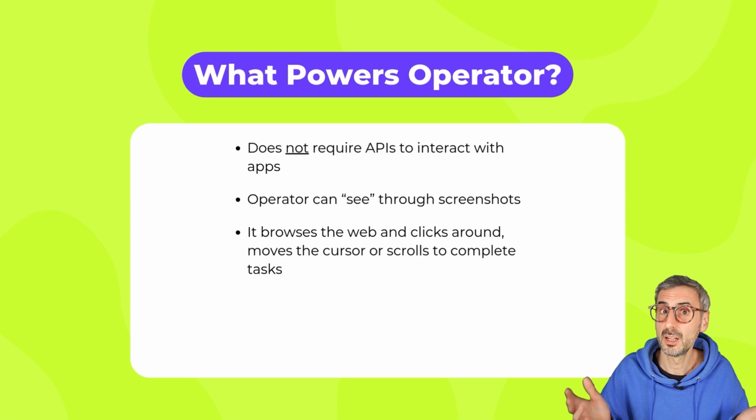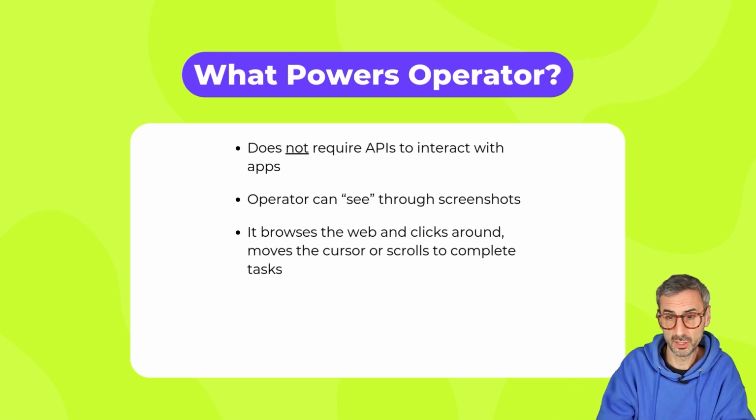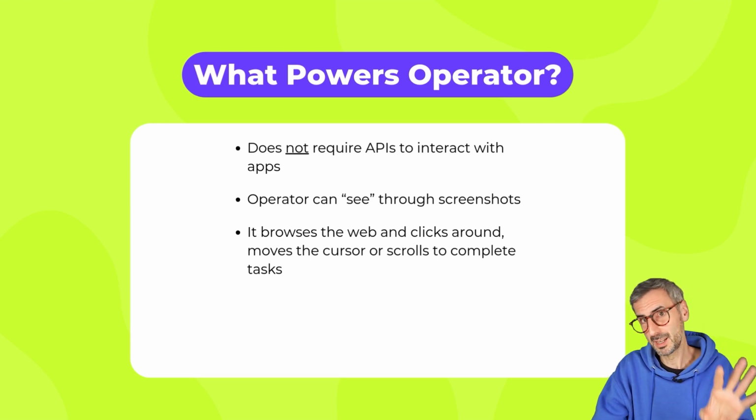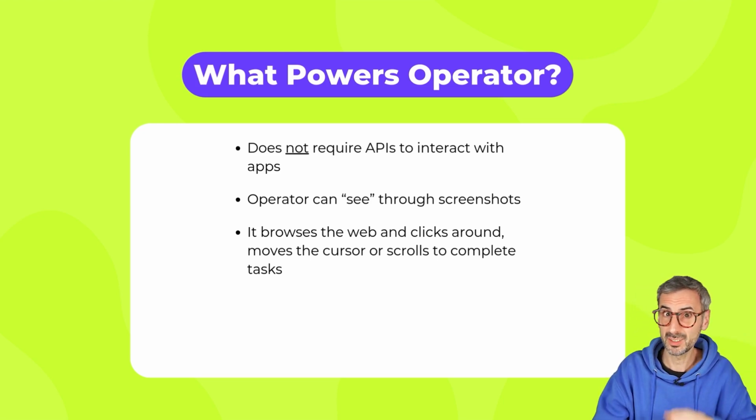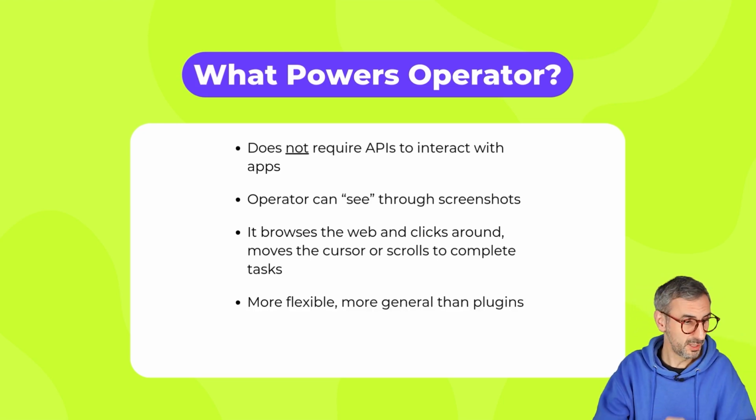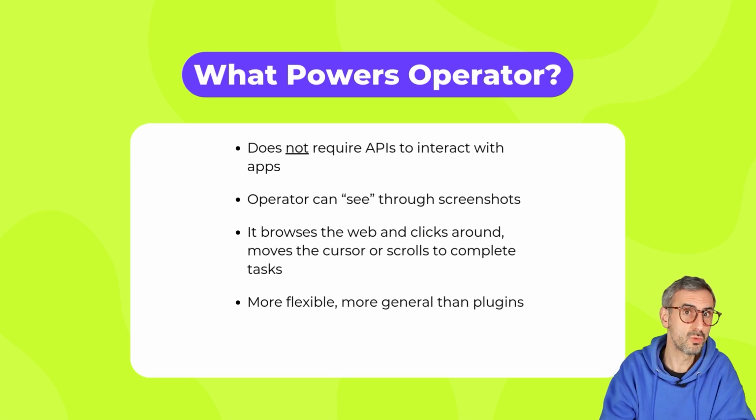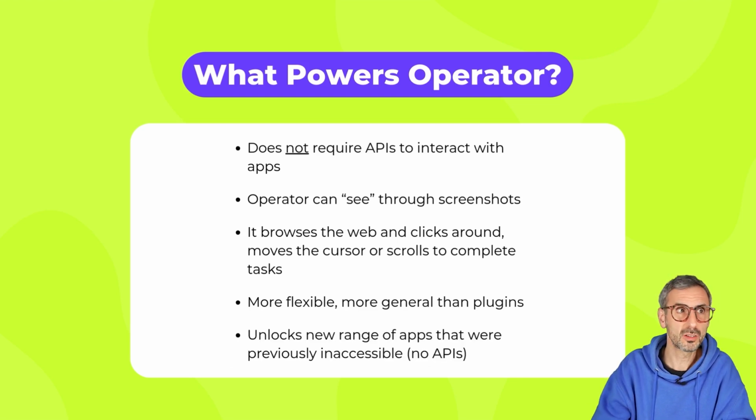So no API needed. Instead, it just uses a web browser and performs actions just like a human would do, being guided by these screenshots it's constantly taking. So this obviously is a much more flexible way to work with different apps, work with different third-party websites, and most importantly, it unlocks a lot of other websites or apps that might not have an API.